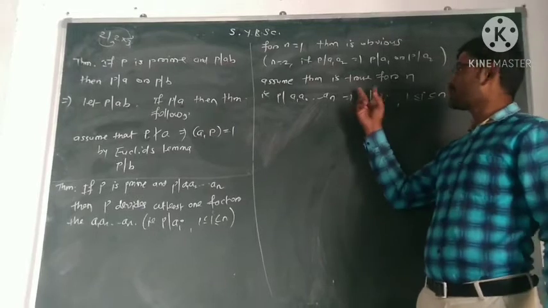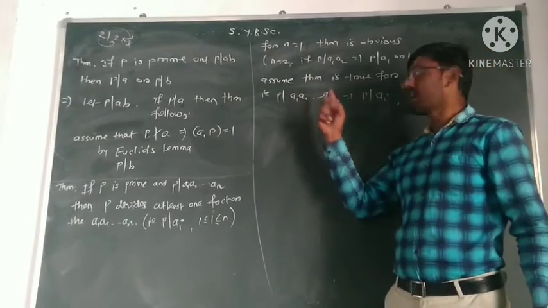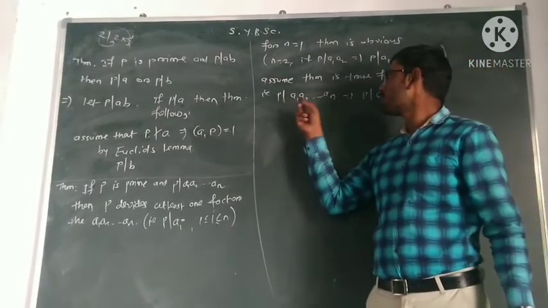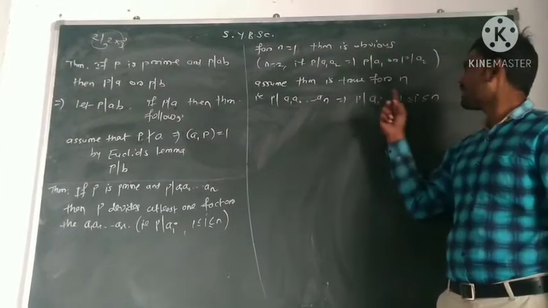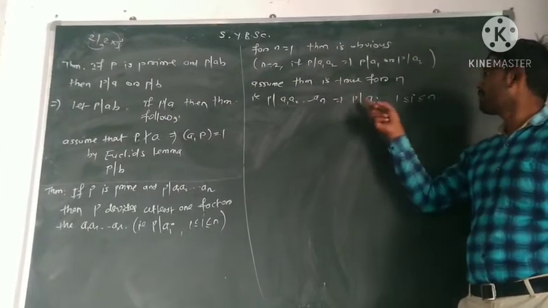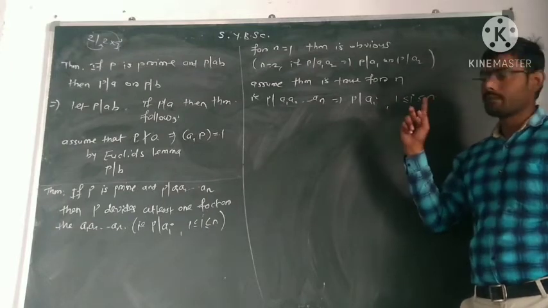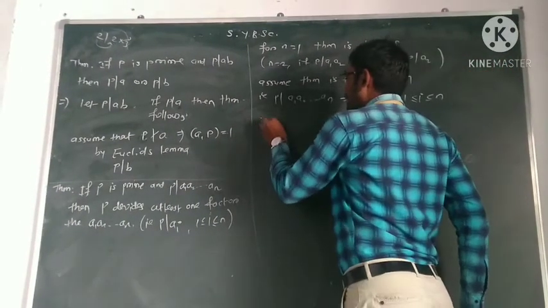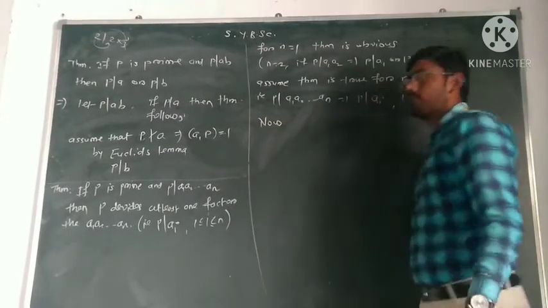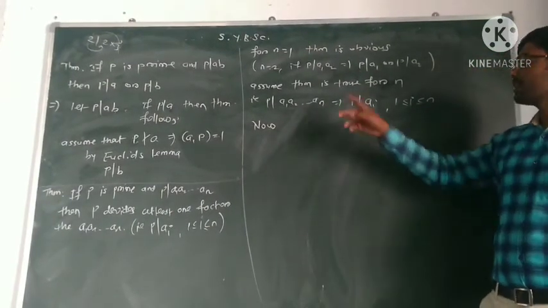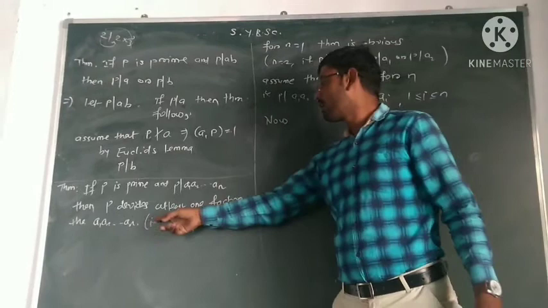We are assuming the theorem is true for n. So if P divides a product of n numbers, then P must divide at least one of the factors, that is, either A1, A2 or An. Now we will prove that this theorem is true for n plus 1. If the theorem is true for n plus 1, then the theorem is true for every value of n.